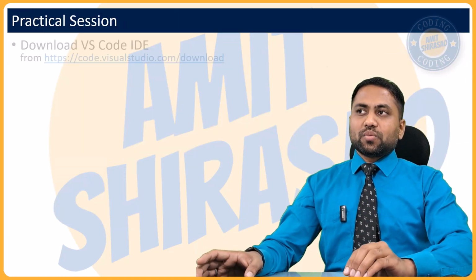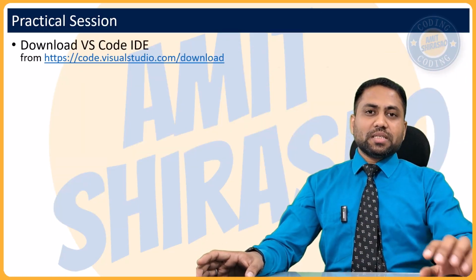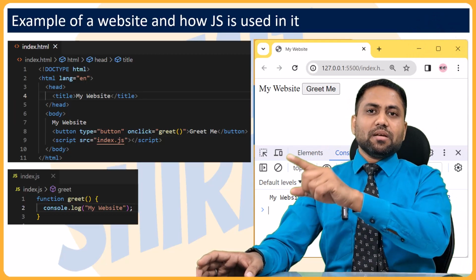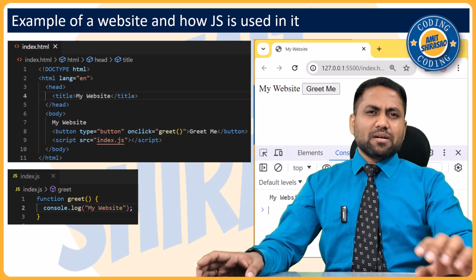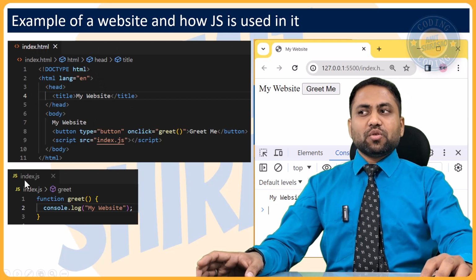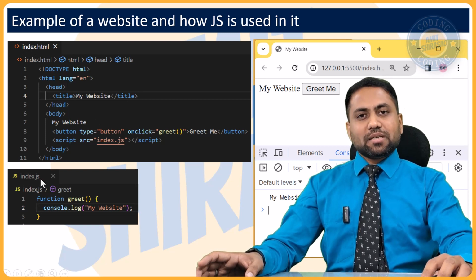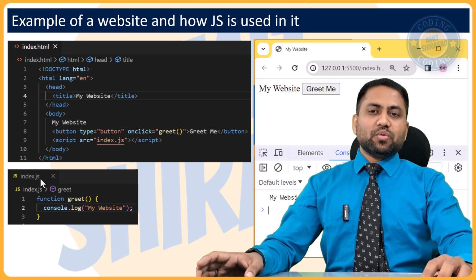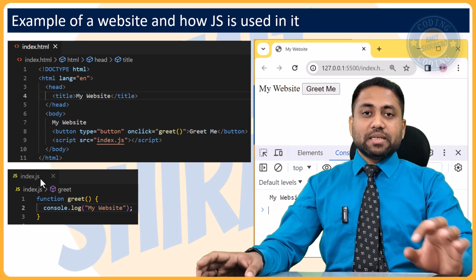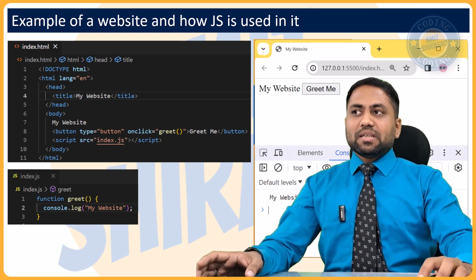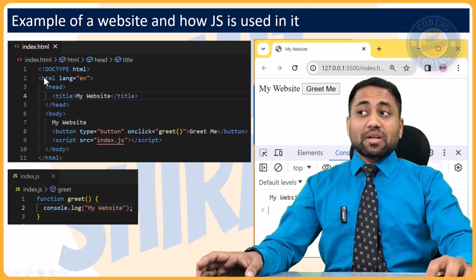Okay, so in the practical session, first of all, I'll say you can do all of this using any basic text editor like Notepad. Just name the file as index.html, and name the other file as index.js. That will also work. But normally what people do is use an IDE, that is an integrated development environment. So this is also a text editor only, but it has color coding.